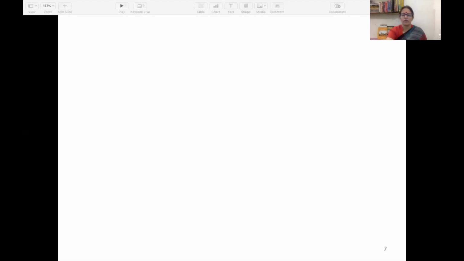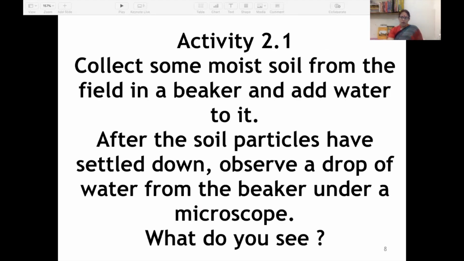Let us go further. Now there is one activity. Let us discuss that. This activity says to collect some moist soil from the field in a beaker and add water to it. After the soil particles settle down, observe one drop of water from the beaker under the microscope. This is one activity. What do you see?